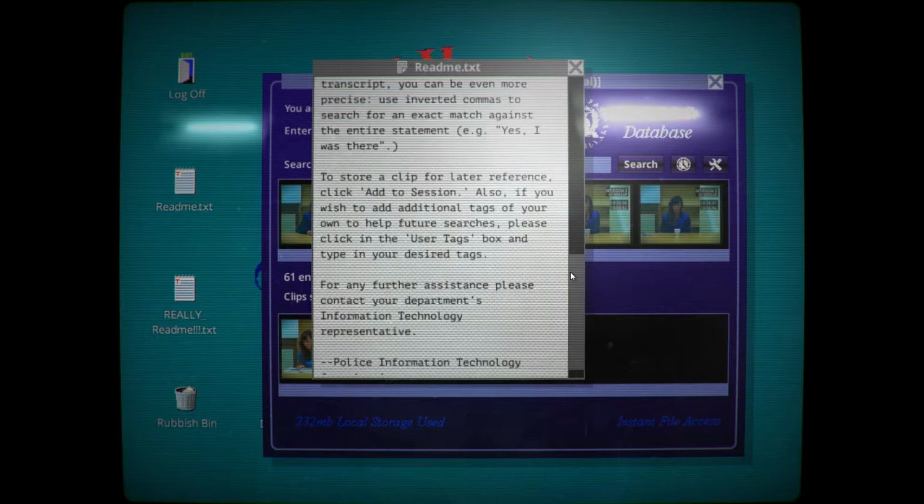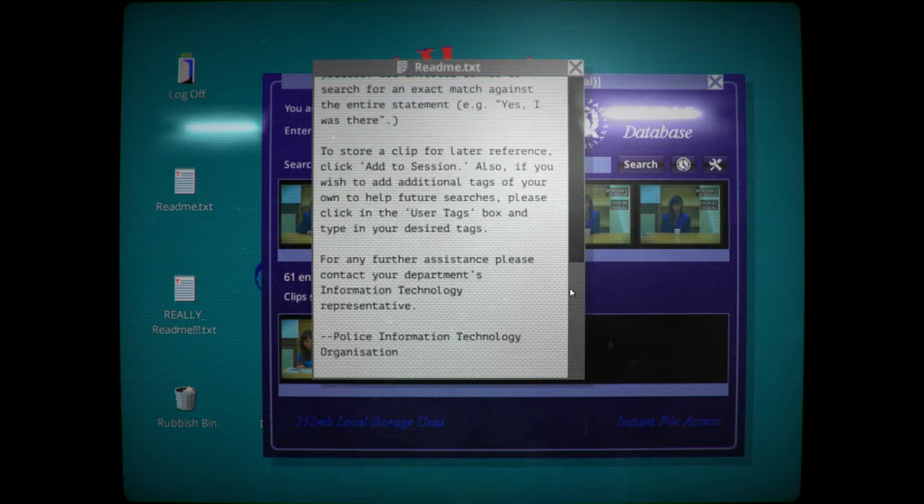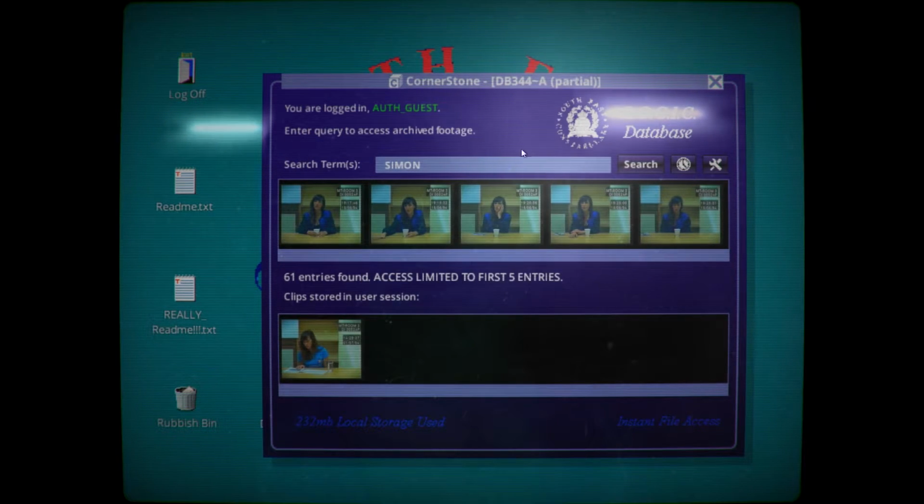So to store a clip for later, honestly, because I'm curious about adding things for later. Please click in the use tags box and type in your desired search. Yeah, so that's just one way of storing things. Is there a way to remove stuff though? Like, how do I remove this from here? Why is my access only limited to 5 as well? Oh well, so